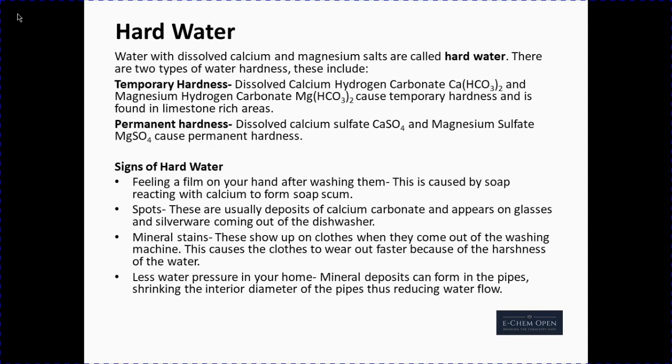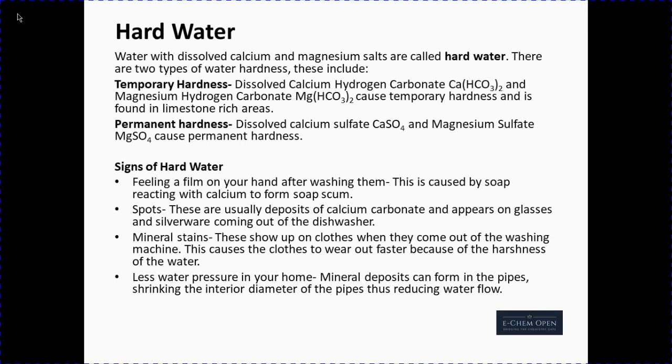Hard water. Water with dissolved calcium and magnesium salts are called hard water. There are two types of water hardness. These include temporary hardness: dissolved calcium hydrogen carbonate and magnesium hydrogen carbonate cause temporary hardness and is found in limestone-rich areas. Permanent hardness. Dissolved calcium sulfate and magnesium sulfate cause permanent hardness.